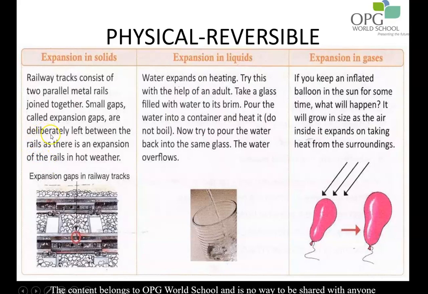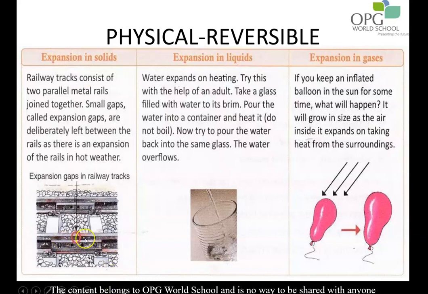We have studied two physical reversible processes, that is the dissolution process and the change in state. The third type of physical reversible process is the deformation that can happen because of expansion and contraction. So when we say there is expansion in the solids, we say that the solid is heated and the molecules just spread out a little bit. They are not undergoing any permanent change.